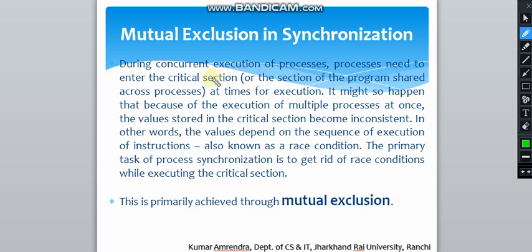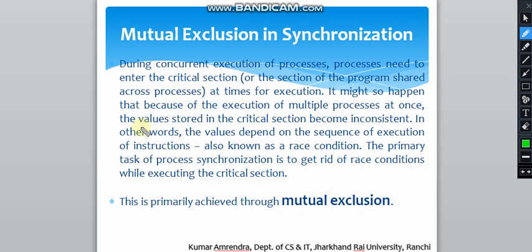During concurrent execution of processes, some processes need to enter the critical section, and in the last class we have studied about the critical section. What is the critical section? It is the set of codes or programs which are accessed when any process needs to get executed. So the process needs to enter the critical section at times of execution, and it might also happen that because of the execution of multiple processes at once, the values stored in the critical section become inconsistent.